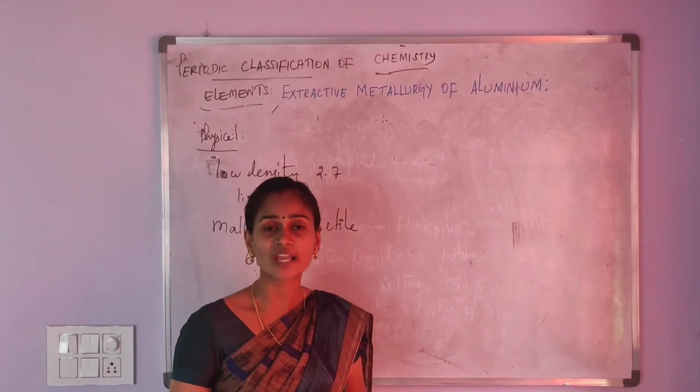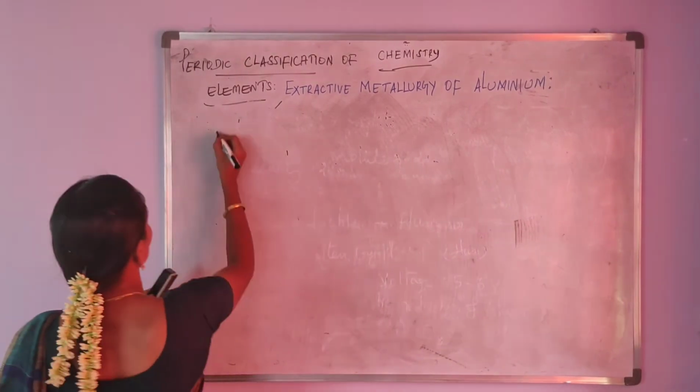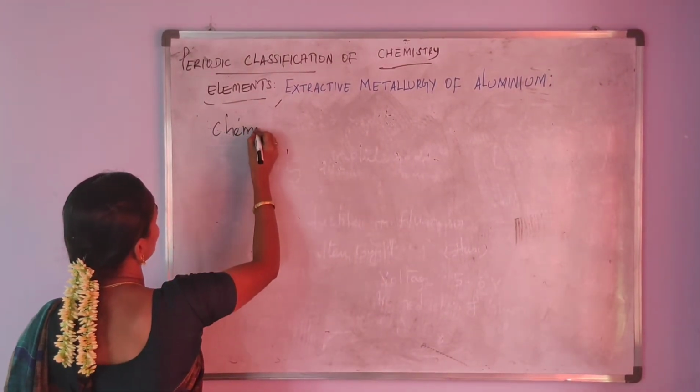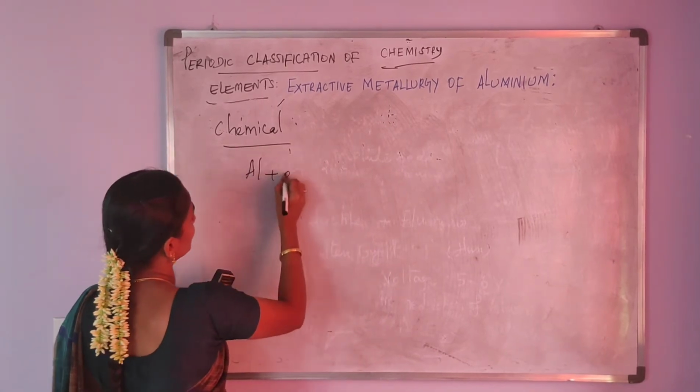And then next we are moving to the chemical properties. The first one, aluminium with dry air.